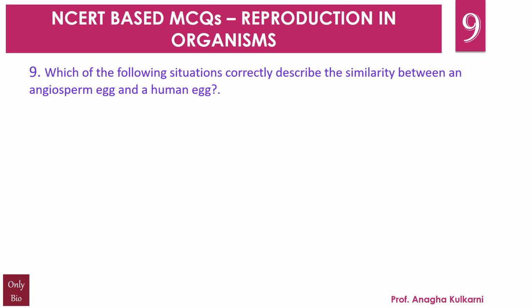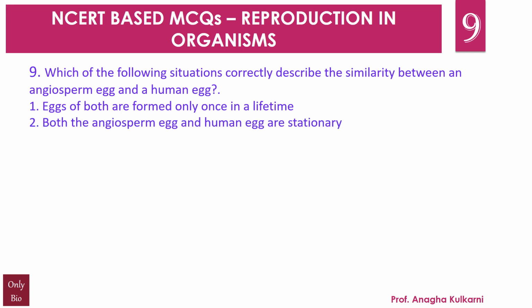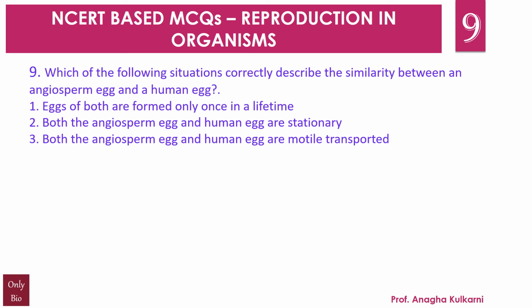Question number 9. Which of the following situations correctly describe the similarity between an angiosperm egg and a human egg? First, eggs of both are formed only once in a lifetime. Second, both the angiosperm egg and human egg are stationary. Third, both the angiosperm egg and human egg are motile transported.